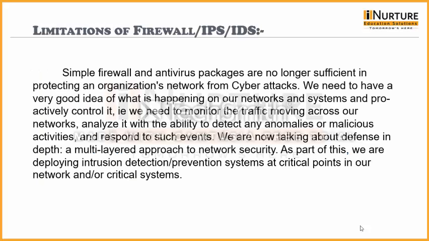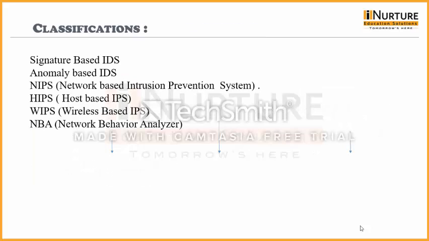Now come to the agenda, that is the classification of IDPS and IDS. Basically, signature-based IDS, anomaly-based IDS, network-based intrusion prevention system, host-based intrusion prevention system, wireless-based intrusion prevention system, and network behavior analysis. These are all types of intrusion detection prevention systems. They have different types of working, different operational controls and operational exercises, which we will understand in upcoming slides.